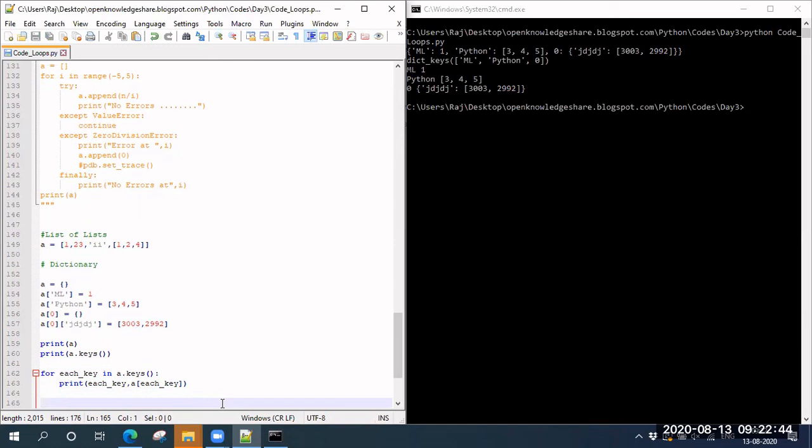Okay, that is about dictionaries. You can further extend it to a dictionary of lists or multiple levels, but it is really useful. In case you want to show some information read from a particular file, you can store it with a of that file name equal to that information.